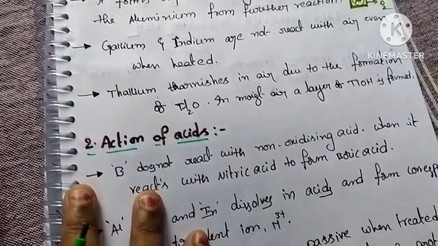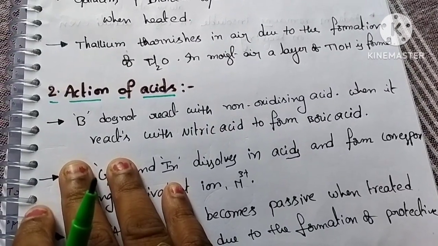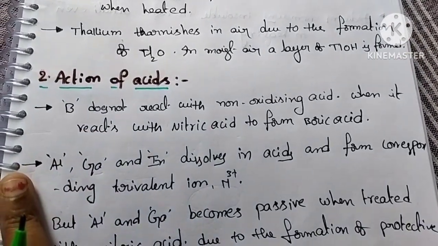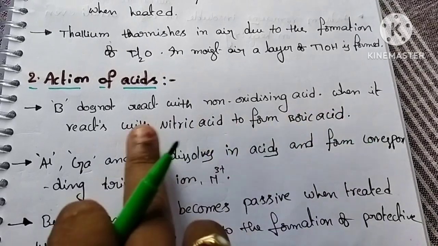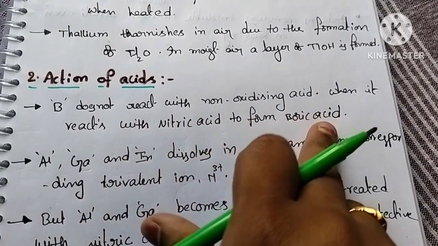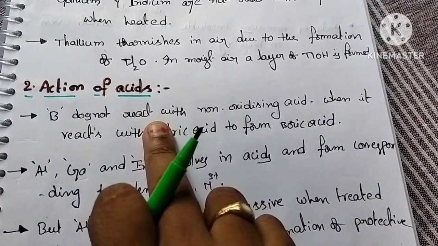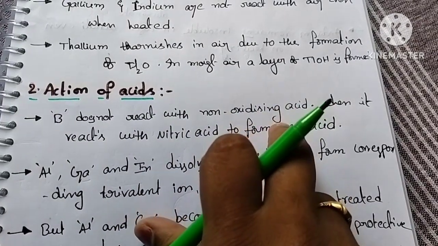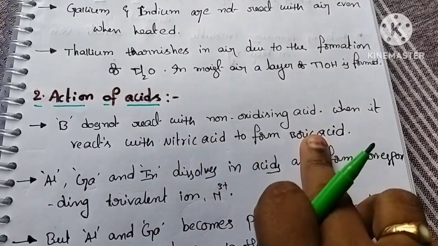Next, coming to the action of acids, the reaction of 13th group elements with acids. First, coming to the boron element. Boron does not react with non-oxidizing acids. It reacts with nitric acid to form boric acid. That means we already learned boron is inert at ordinary temperature. It does not react with non-oxidizing acids. So it only reacts with nitric acid to form boric acid.